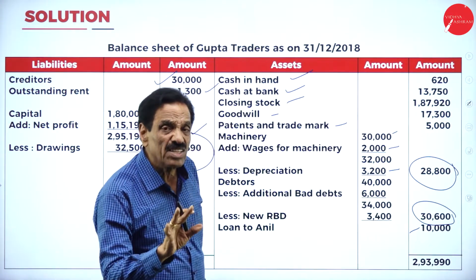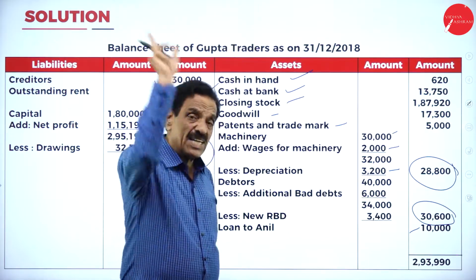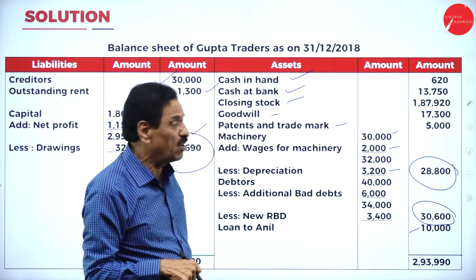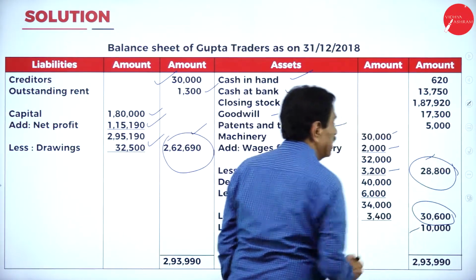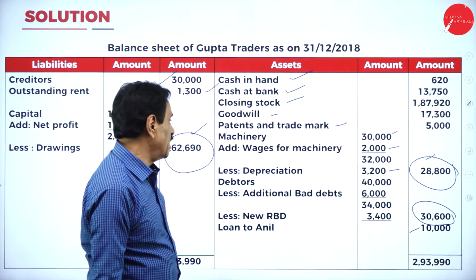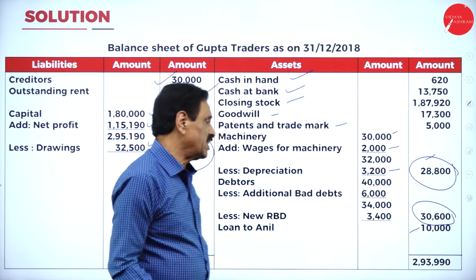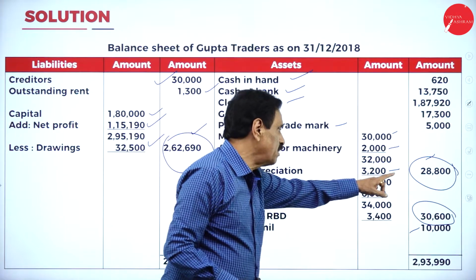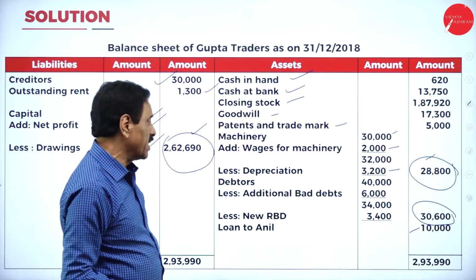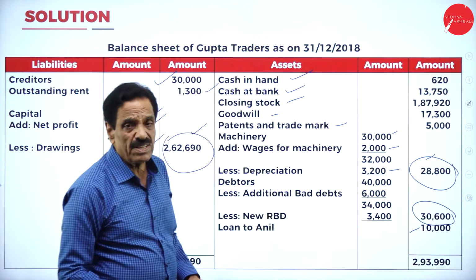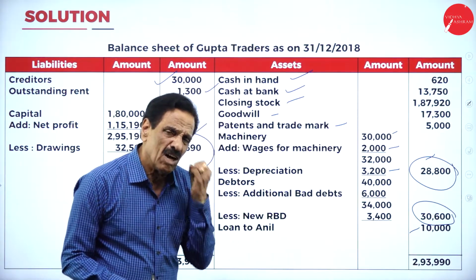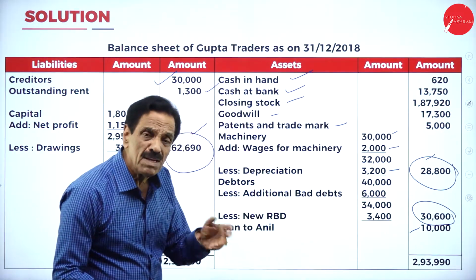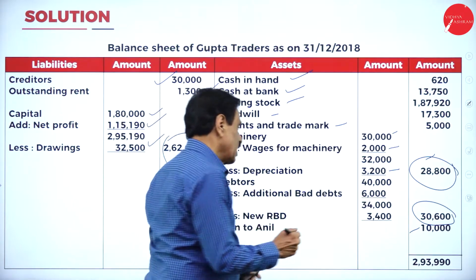Here, the most important point: machinery is 30,000. How much are the erection charges for machinery? 2,000. That should be added and deducted from wages. After that, machinery becomes 32,000. 10% of 32,000 is 3,200. The value of the machinery is 28,800 only. Regarding the debtors, we have 40,000. How much is irrecoverable? 6,000. Balance is 34,000. What's the new RBD? 10%, 3,400. The amount to receive from debtors is 30,600.